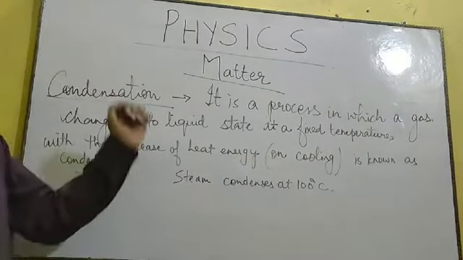Whenever you heat camphor, you will find that instead of first coming into liquid state, it will directly vaporize and go into vapor state or gaseous state, and disappear. Similarly, you take naphthalene balls and place them in clothes. When you keep your clothes safely for a longer period of time, you keep naphthalene balls. After certain months, when you open that cloth, you will not find the naphthalene balls still kept there.